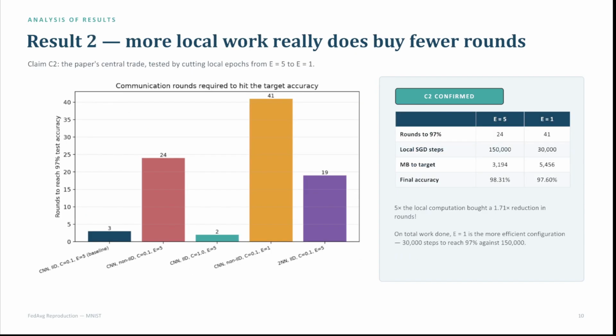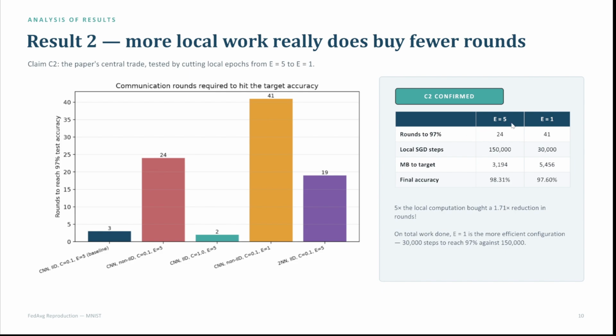Okay. Then for the second claim, result two, we found out that more local work does buy fewer rounds. That was this paper's central trade. And remember, we compared that by changing that parameter and comparing 5 to 1.